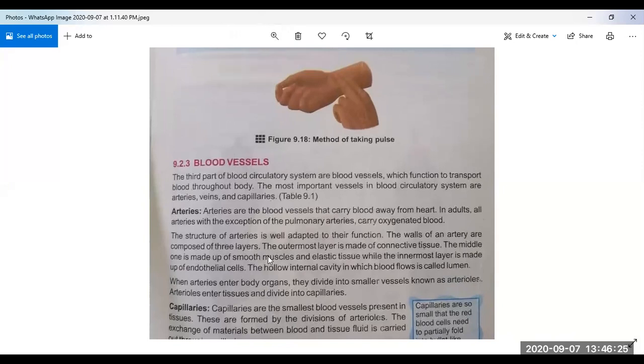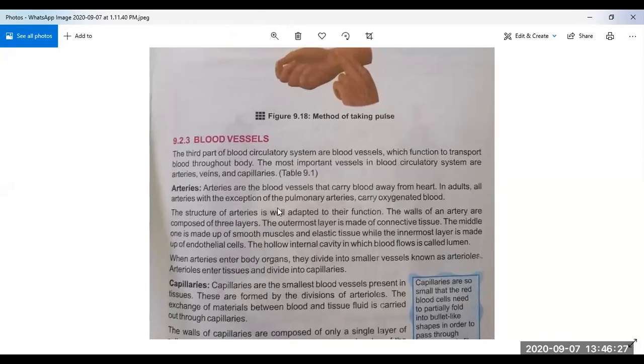Now we discuss the capillary. What are capillaries? You can see in the diagram on the screen. Capillaries are the smallest blood vessels present in tissues. Underline it. Where are the capillaries present? Capillaries are present in the tissues, and they are very small in size.